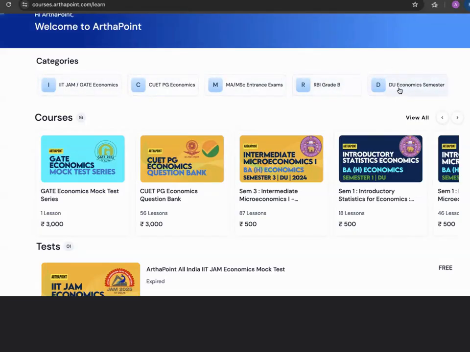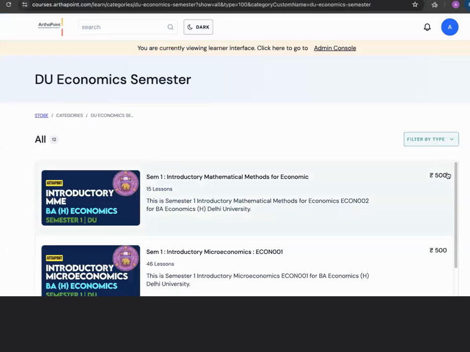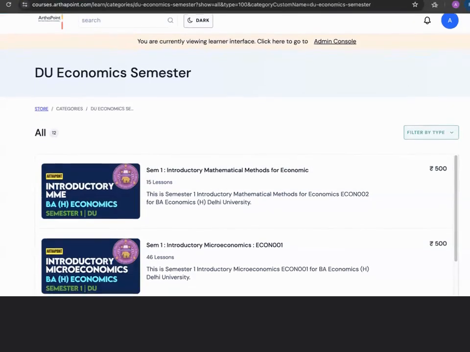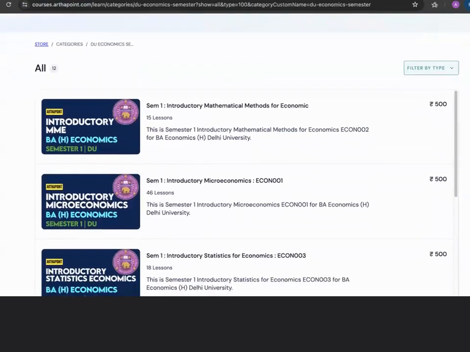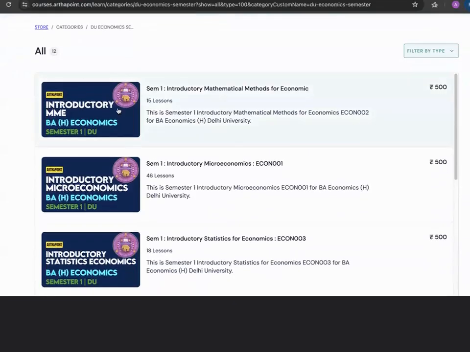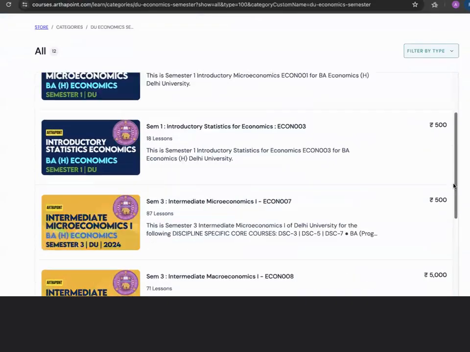If you click on DU semester courses, you will be able to see the various courses on the portal which are available to you. A lot of these courses are an initiative of ArthaPoint, which means that we are not charging any fees, beta. This is only the portal fees, in which you have introductory mathematical methods for economics, introductory microeconomics, introductory statistics for economics.